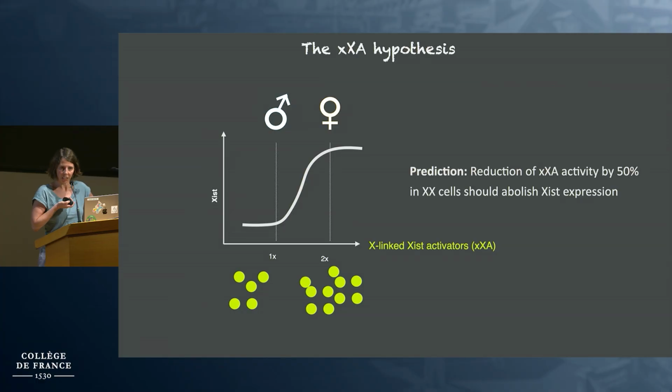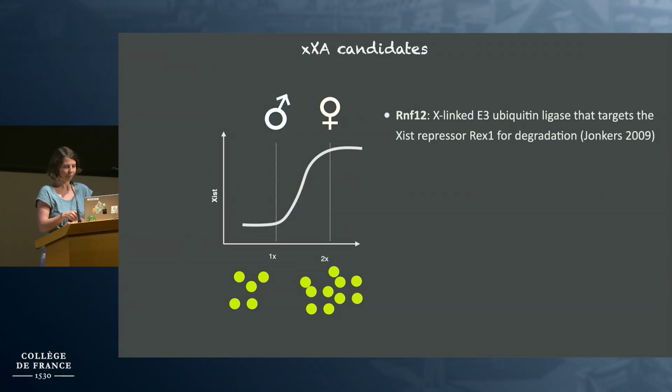A key prediction from this model is that if in females we reduce the activity of X-linked activators by 50%, going from here to here, we should abolish Xist expression. This idea has been guiding a lot of previous work. Typically, we test this by deleting one of the two copies of an X-linked activator in a heterozygous mutant. So far we haven't really found a factor that fulfills this specific criterion, I conclude, but we still have interesting candidates in this realm.